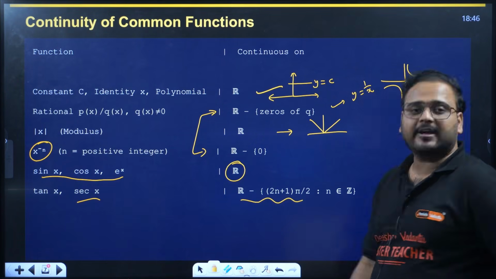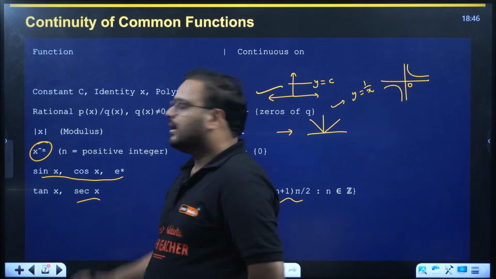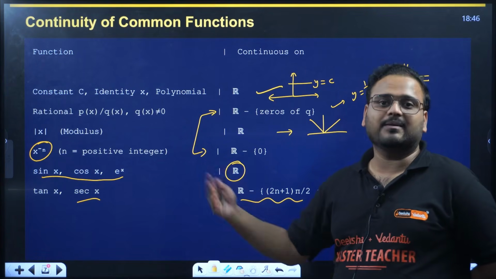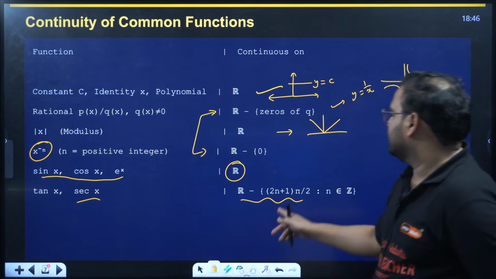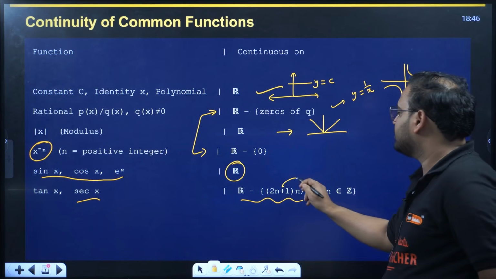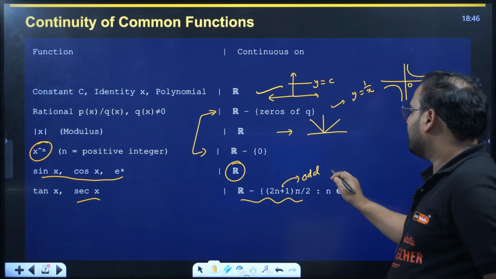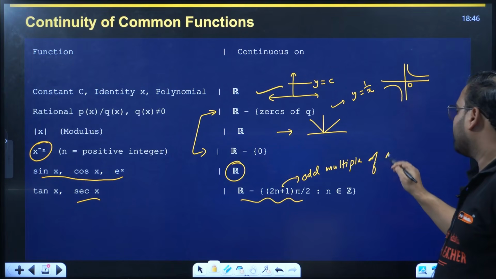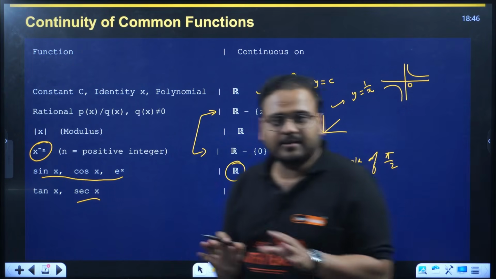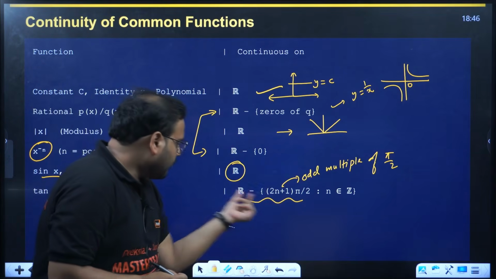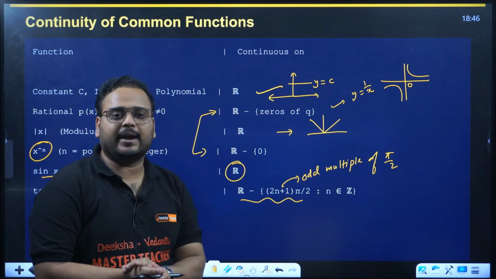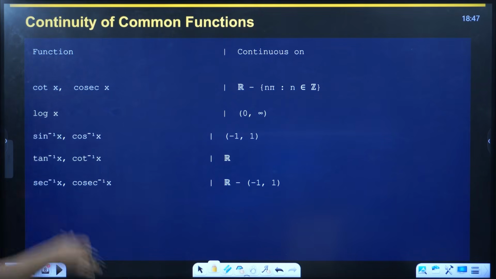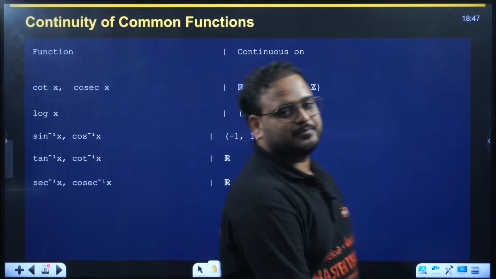Who will tell why? Because at odd multiples of pi by 2, tan is undefined, and cos is 0, so secant will also be undefined. 2n plus 1 represents odd multiples of pi by 2. So if from all real numbers you remove the odd multiples of pi by 2, then it will be continuous in the entire real number line except for those odd multiples of pi by 2.